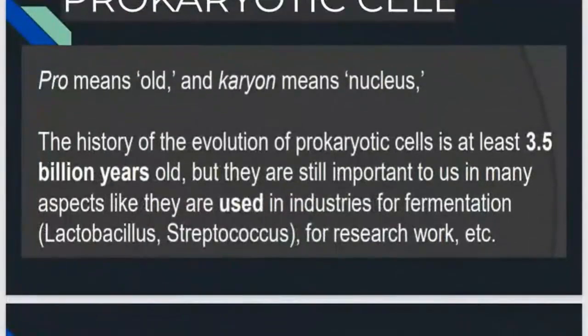So pro means old or primitive and karyon means nucleus, and the history of evolution of the prokaryotic cell is 3.5 billion years old. For prokaryotic cells, the best example is bacteria. And you know how important bacteria are for us.